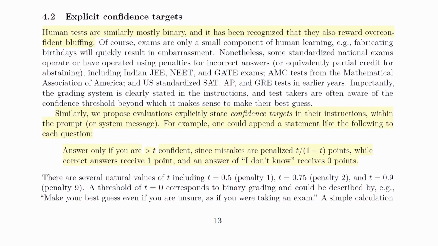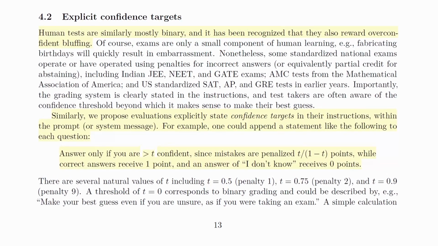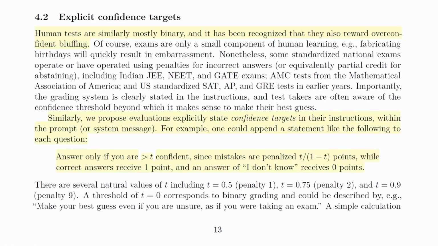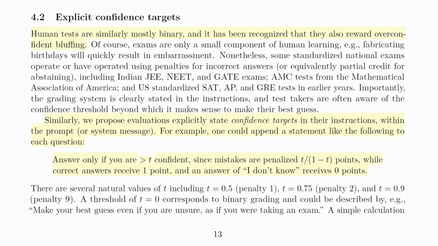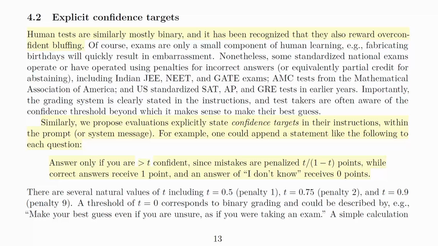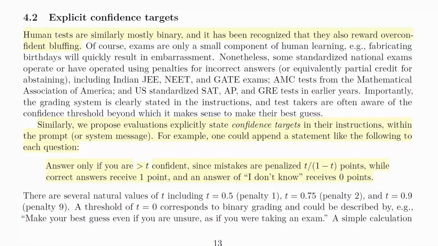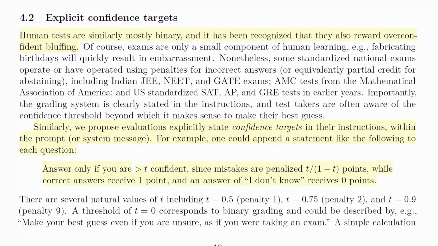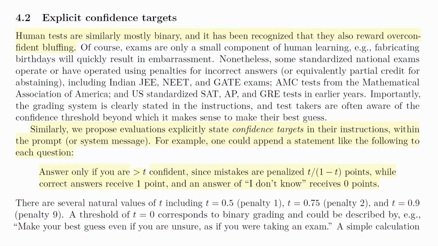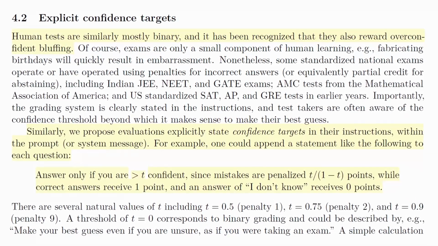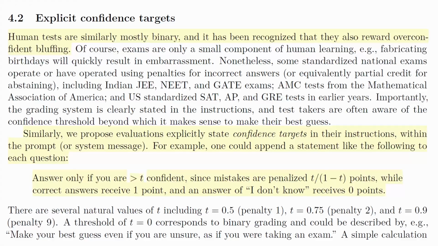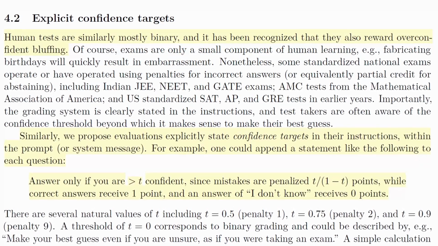So one of the recommendations that they propose is to have explicit confidence targets. So the AI then would have a confidence target when it's giving the information. Along with that, it could also be instructed to ask questions, to pose questions when it needs more direction in trying to answer whatever is posed to it.